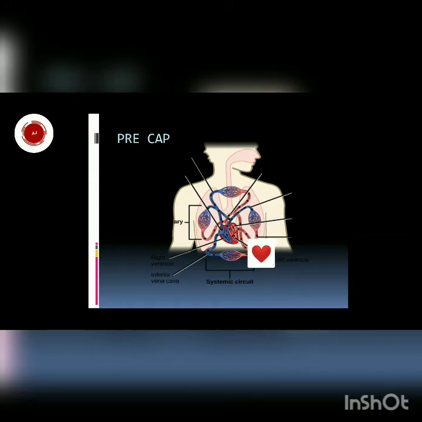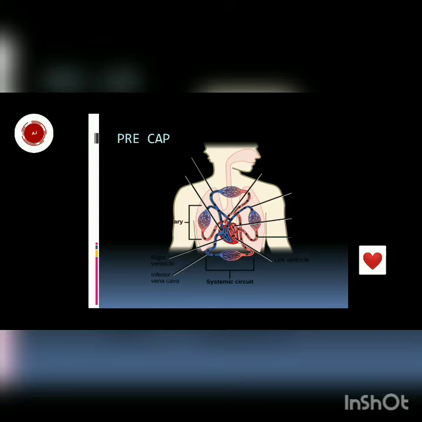Then the oxygenated blood returns to the left atrium of the heart through the pulmonary vein, and it goes to the left ventricle, which pumps the blood into the main aorta, and this aorta carries the purified blood to the entire body. You can see these red signals. So this happens in the circulatory system, and this is how blood reaches each and every cell.